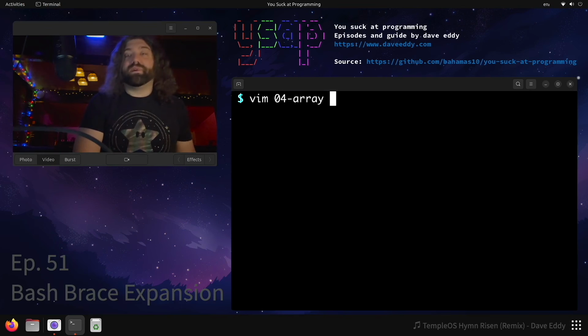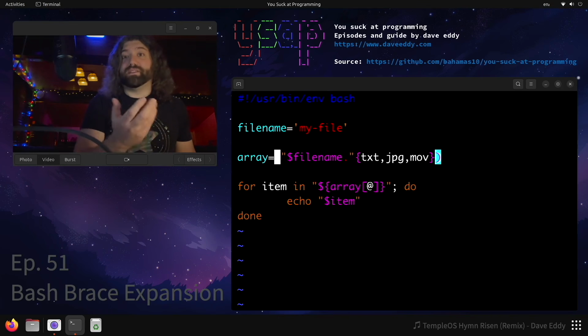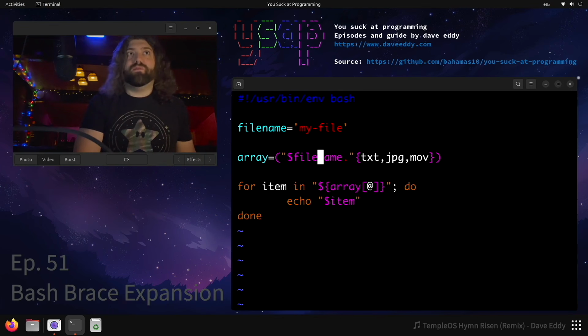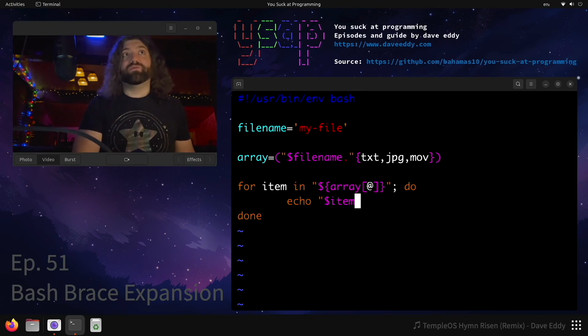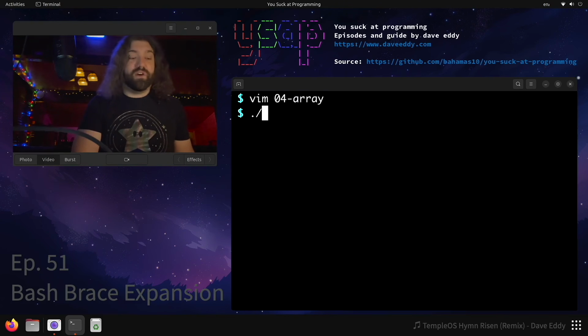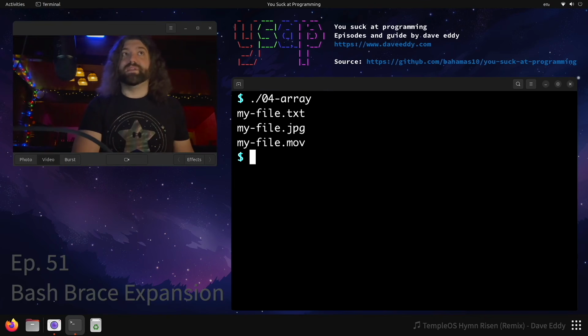We can also, this part's going to get a little complicated, bear with me. We can have the file name here, my-file, and then we can put that into an array. Open a parenthesis and close a parenthesis is how you make an array in Bash. Quote, file name dot, and then the brace expansion here, and we have that in an array. Then we can just use normal array syntax to loop over them and echo each one. If we run this, there you go. We looped over the array and all the file names were stored in the array.